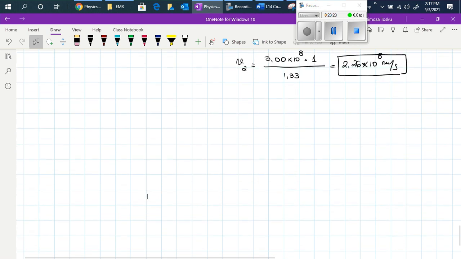Let's see another question in which we are finding the wavelength.